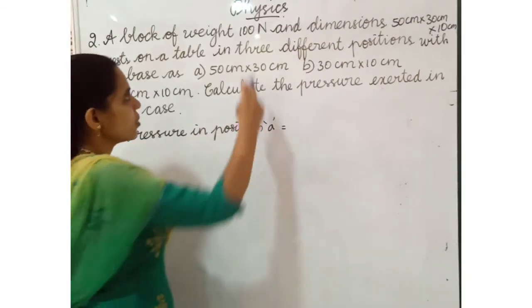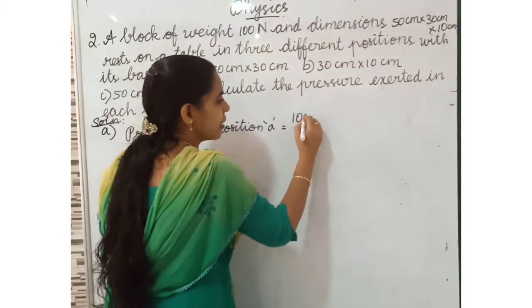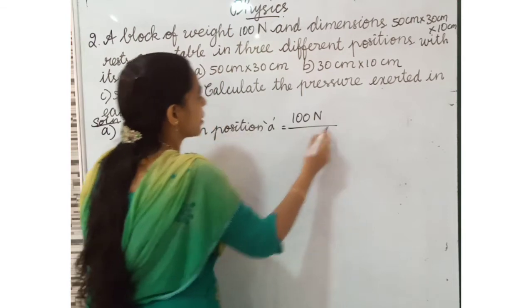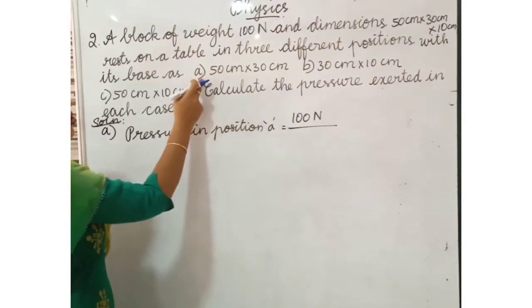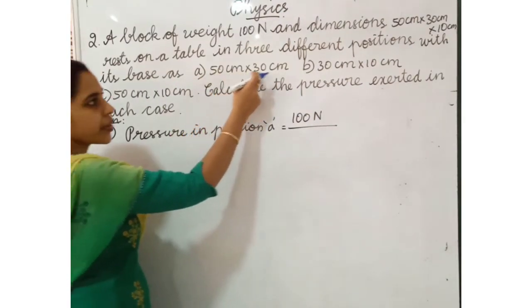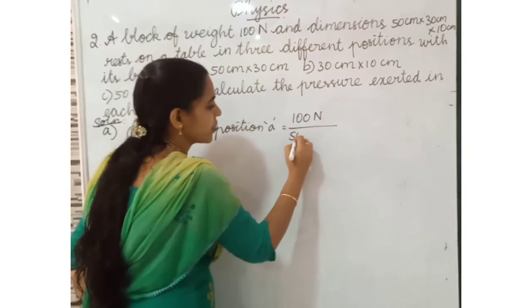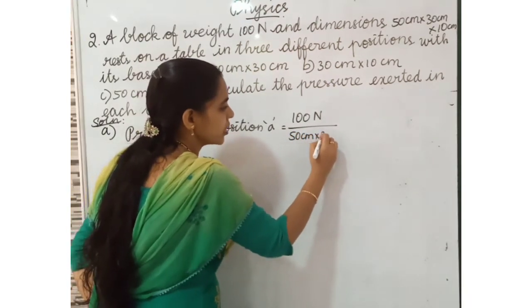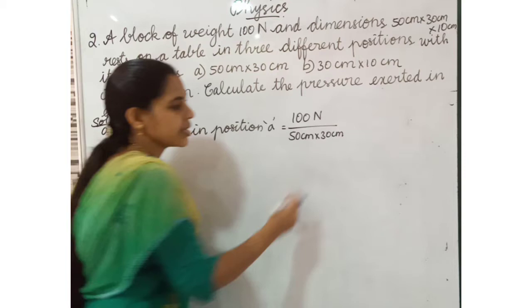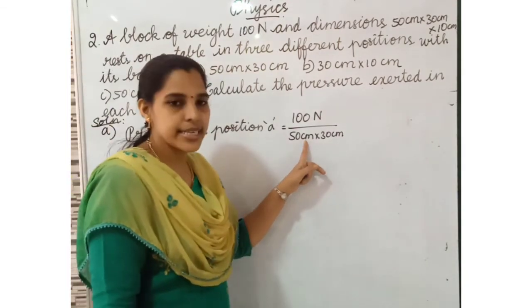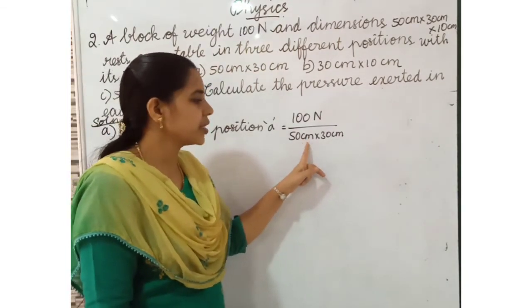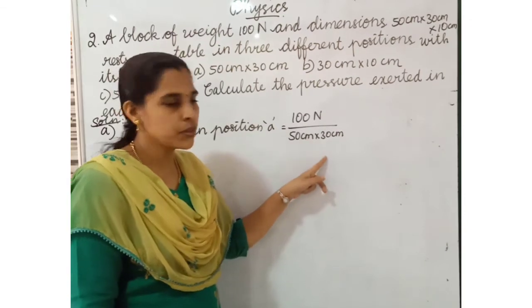Force is 100 Newton divided by the area for position A, so 50 centimeter into 30 centimeter. Listen here, the area is in centimeter, so we have to convert the centimeter into meter.